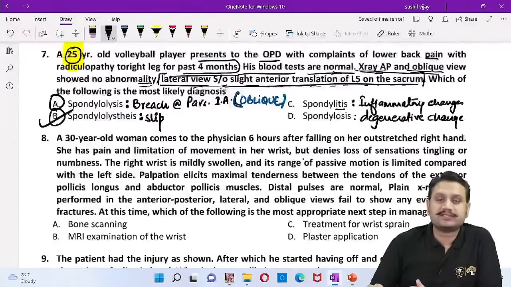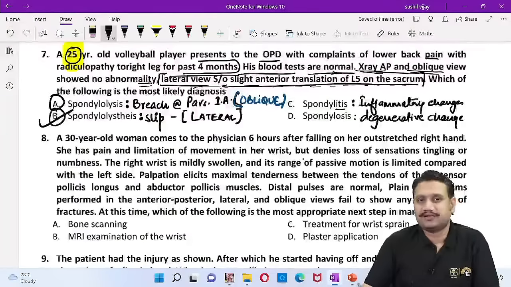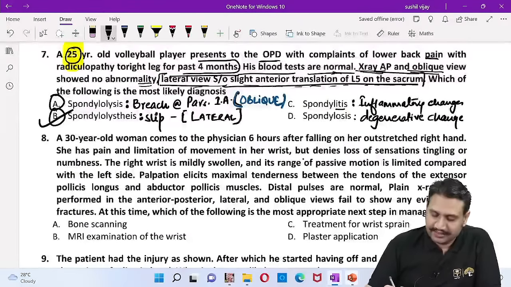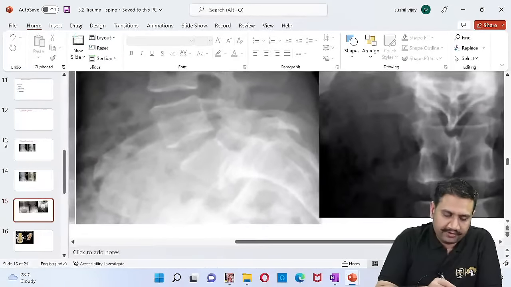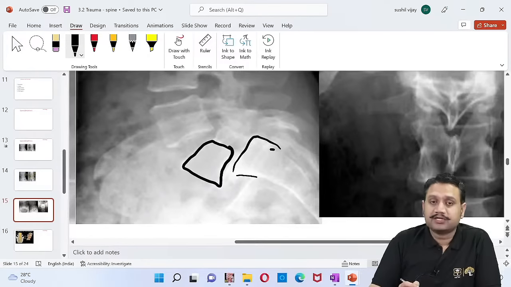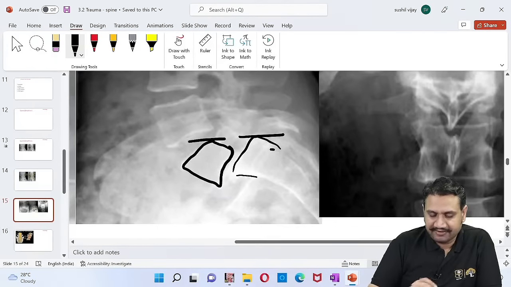Now for lysis you need an oblique view, and for listhesis obviously you need what view? The best view would be the lateral view. Okay. So now when you have the lateral view, in some advanced cases, if you look at this particular X-ray, all of you can very well appreciate that this is the sacrum here, and this is the L5 vertebral body. So we can very well appreciate the slip. And now see the upper margin of the sacrum and the L5, they are at the same level.